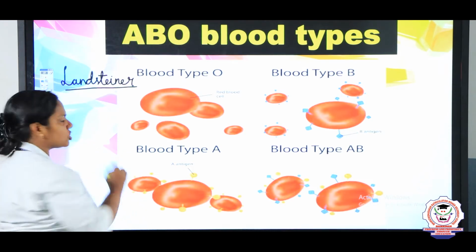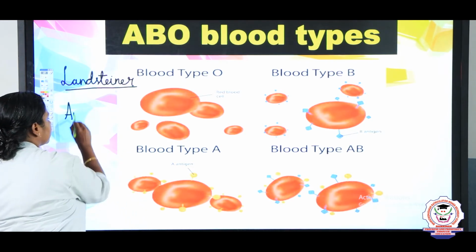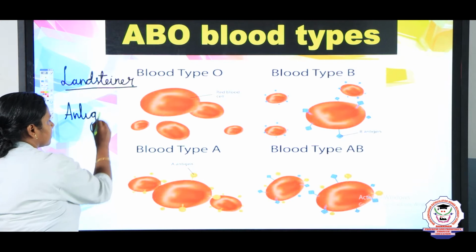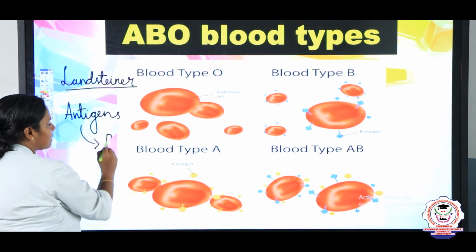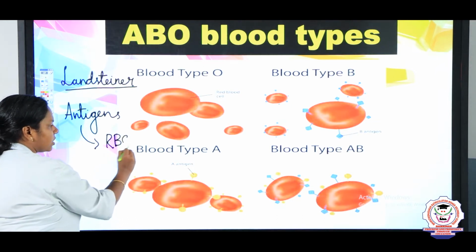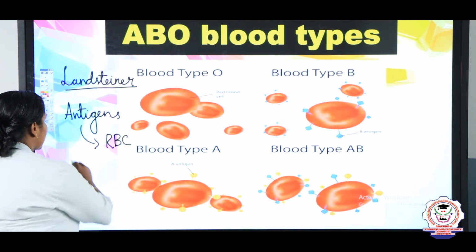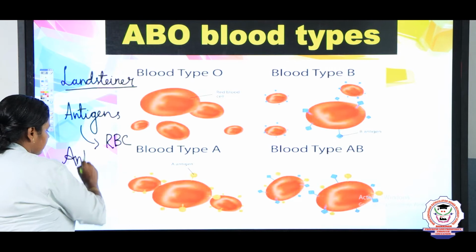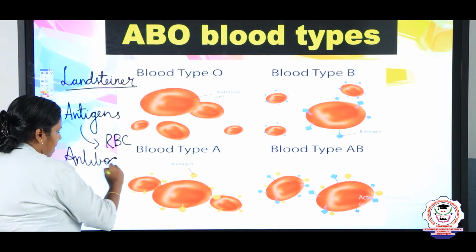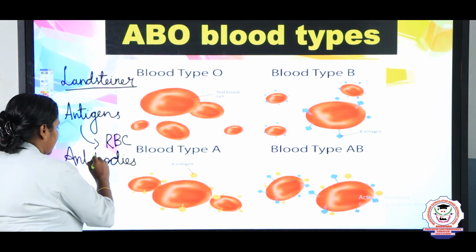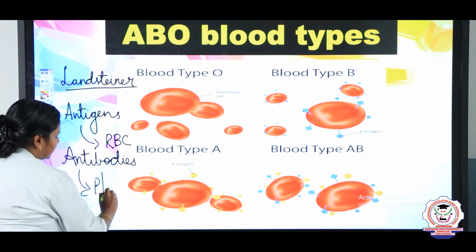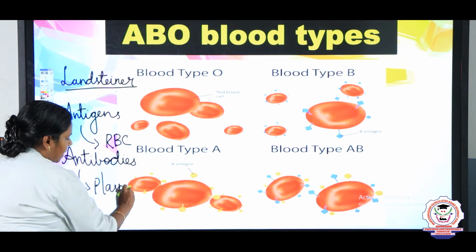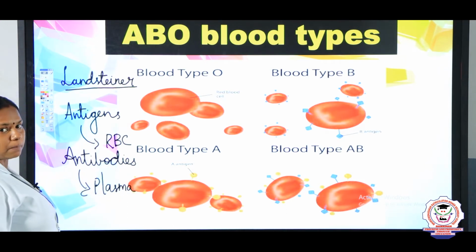One thing we have to know, children: antigens are present on the surface of RBCs, and antibodies are always present in the plasma.